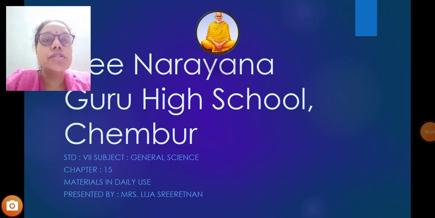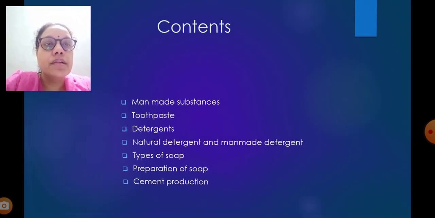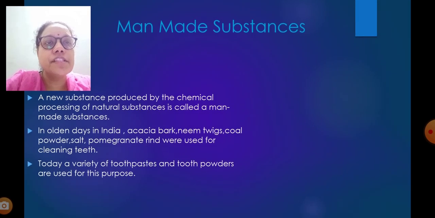Welcome to the online session. In today's science online session, we shall begin with lesson number 15, materials in daily use. Let us see the contents we have to learn today: man-made substances, toothpaste, detergents, natural detergent and man-made detergent, types of soap, preparation of soap, cement production. Let us begin with the first topic, man-made substances.